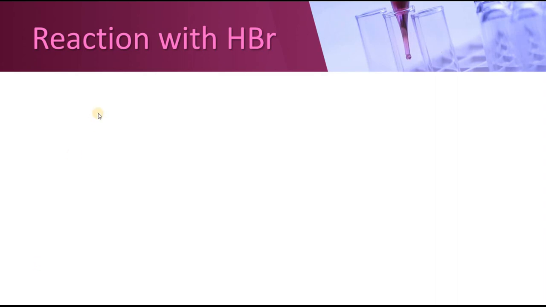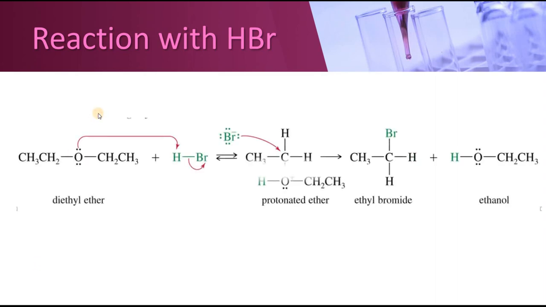Now let's see the reaction of ethers with HBr. There are very limited reactions available. They will react only with hydrogen bromide or hydrogen iodide. Diethyl ether can react with hydrogen bromide. As I have told you, the electron rich oxygen is going to attach a hydrogen to itself due to its lone pairs of electrons, and the bromide ion is going to attach itself from the other side. When hydrogen is attached to the oxygen, it will be converted into a protonated ether. This is a protonated ether which has hydrogen attached to the oxygen atom, having a positive charge.